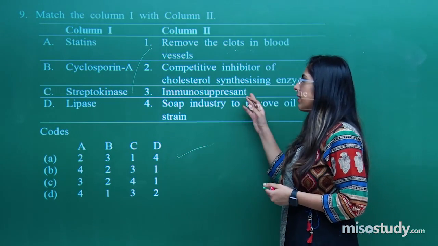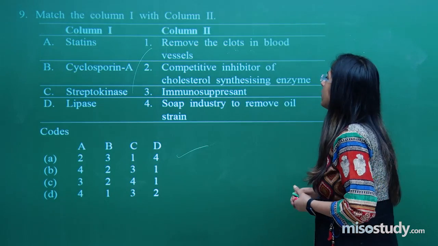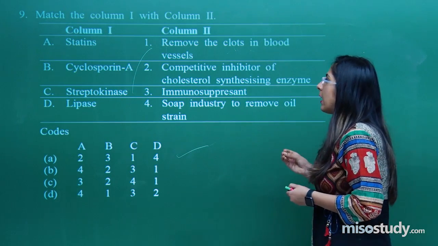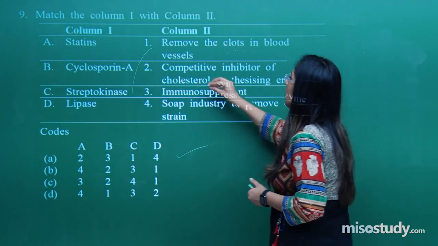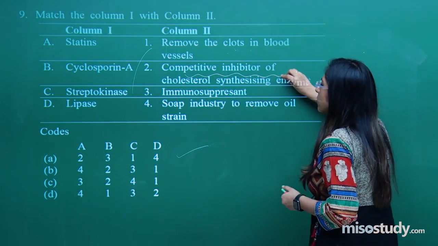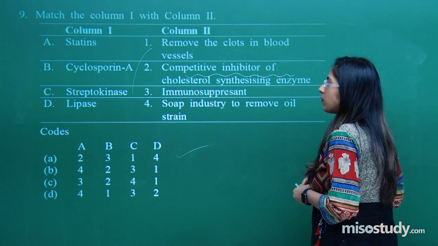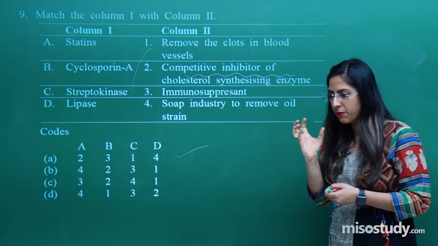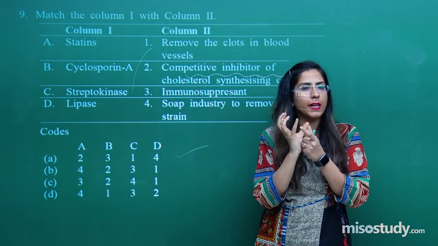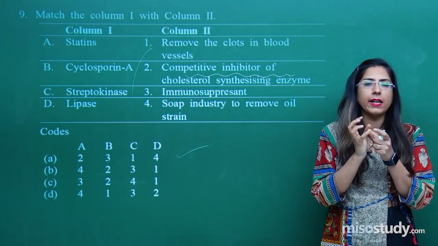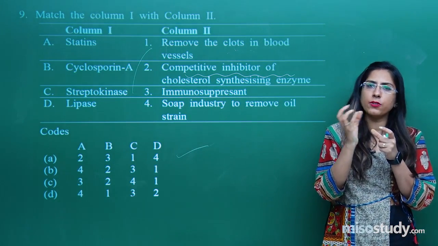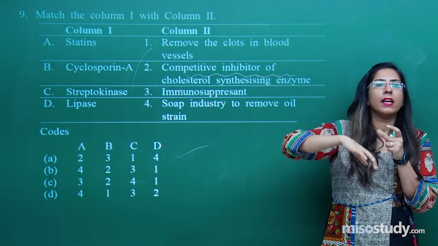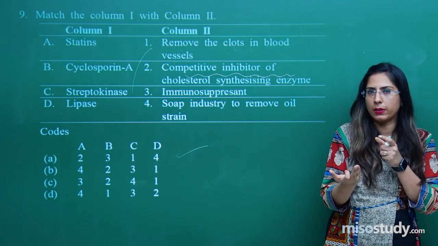Let's talk about the second one, competitive inhibitor of cholesterol synthesizing enzyme. Competitive inhibitor means the cholesterol must not be synthesized. Competitive means in an enzyme the active site is there, and the substrate has to come to that active site, then it will be converted into the product.